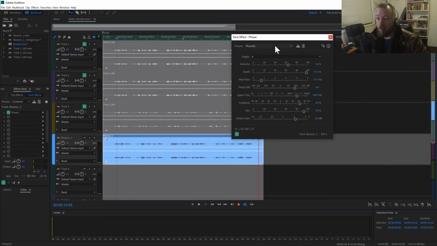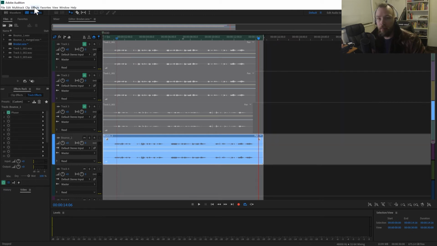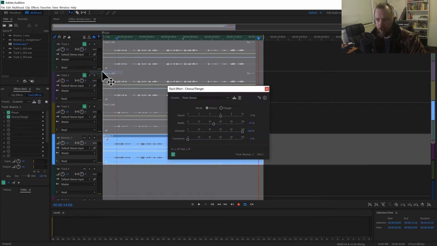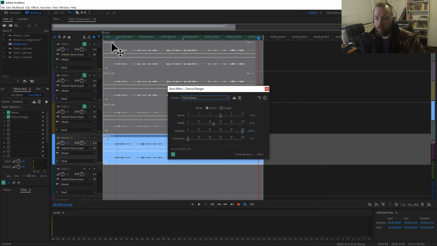Okay, so that sounds a lot more mechanical and a bit more sinister. Now, I could really just sit here and fiddle with all the different controls to my heart's content, but I'm going to make this nice and simple by selecting the default out-of-the-box settings. Another effect we will add is a bit of a chorus and flanger effect. There's different types, but a thick chorus, like what I've already got selected here, is quite good. So let's have a listen to see how that sounds first of all.